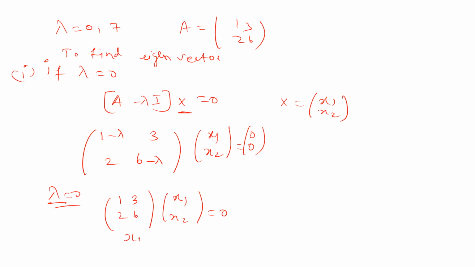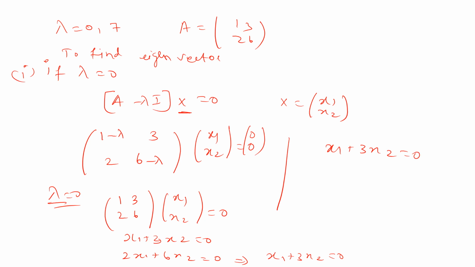Now multiply this. You will get x1 plus 3x2 is equal to 0. Second equation is 2x1 plus 6x2 is equal to 0. If you simplify this equation, you will get the same equation, x1 plus 3x2 equal to 0. So now we have only one equation, but we have two unknowns. Therefore the system has infinite number of solutions, right?